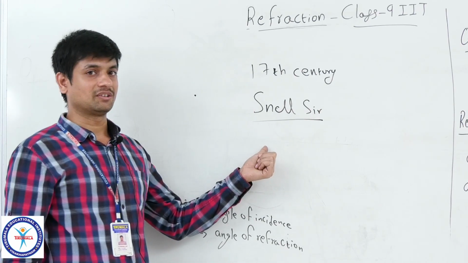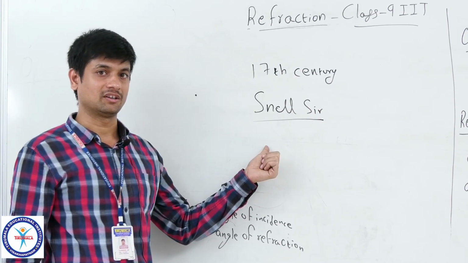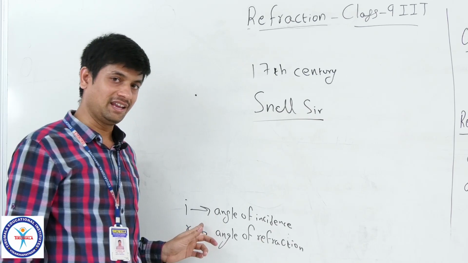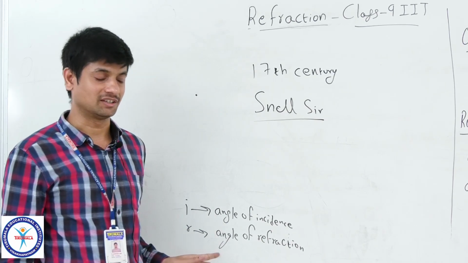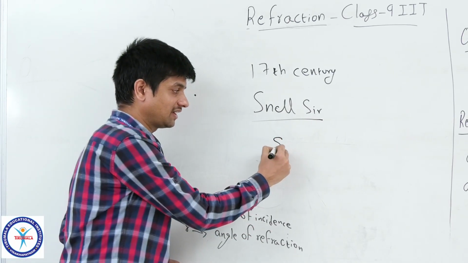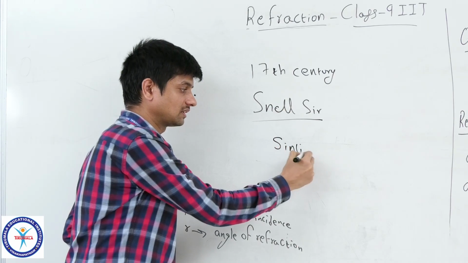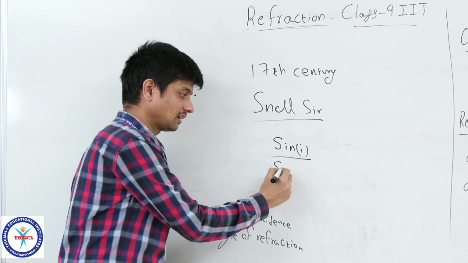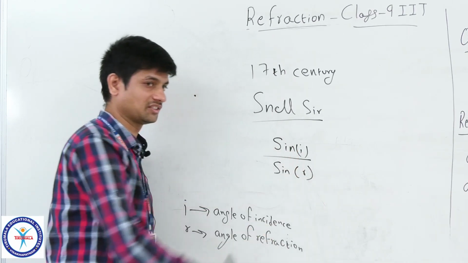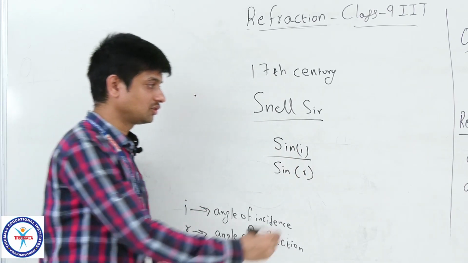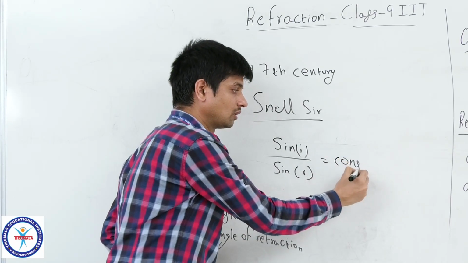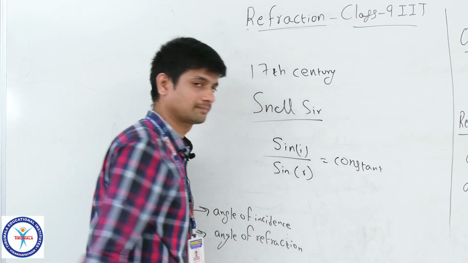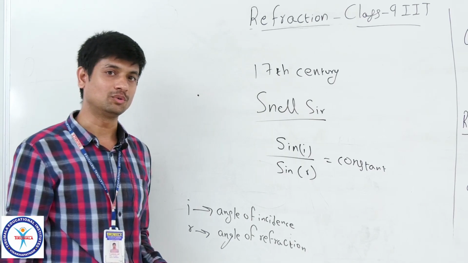He gave the relation using trigonometric ratios, showing how I and R are related. He said if you take the ratio of the sine of the angle of incidence and the sine of the angle of refraction, it gives you a constant value.